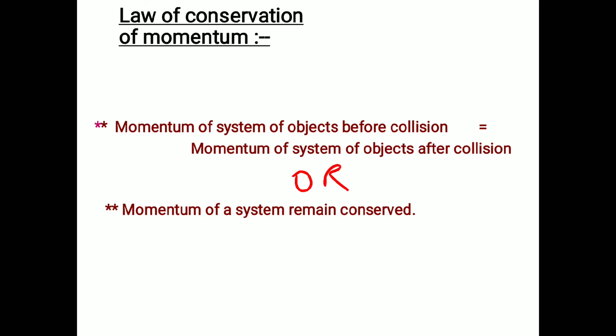Momentum of the system of objects before collision is equal to momentum of system of objects after collision, because we may have two or more objects. That's why it is a system of objects. Otherwise, you can also write: momentum of a system remains conserved before collision and after collision. In every sense, the combined momentum of all the objects will remain the same. Individually, their momentums change.